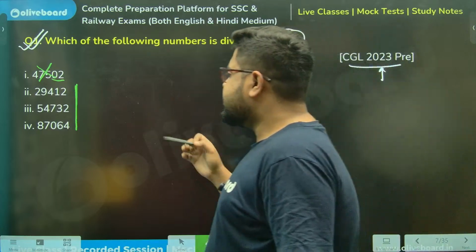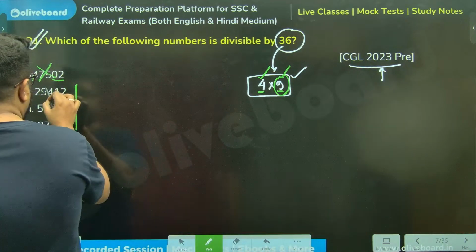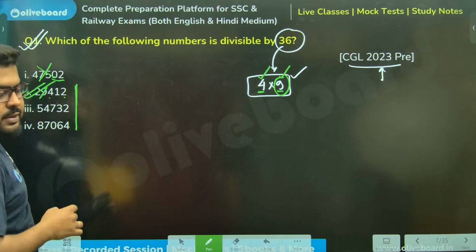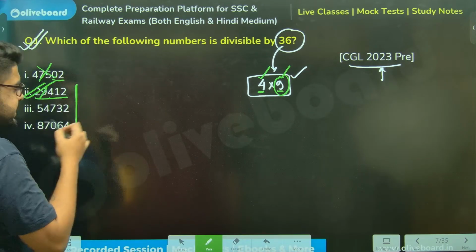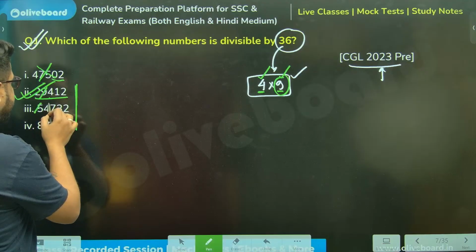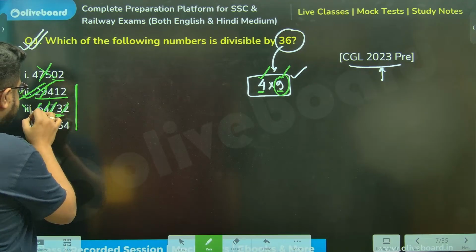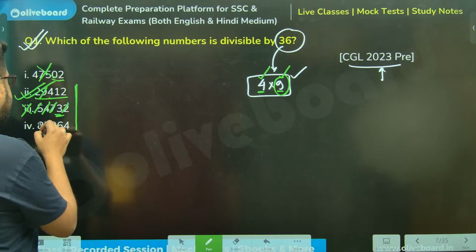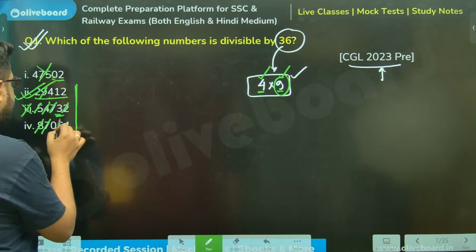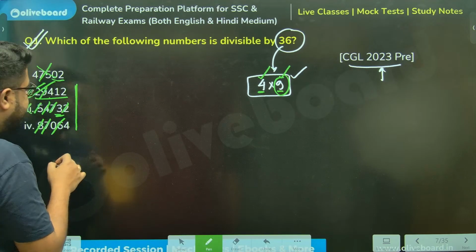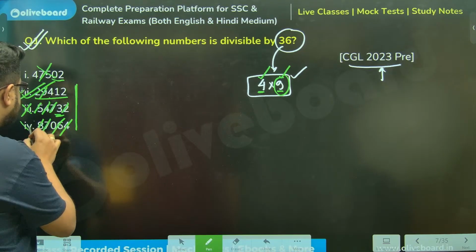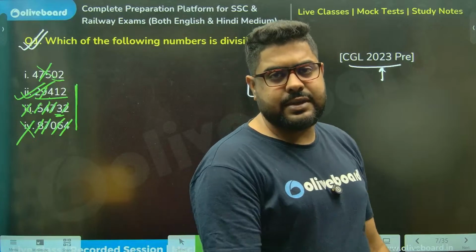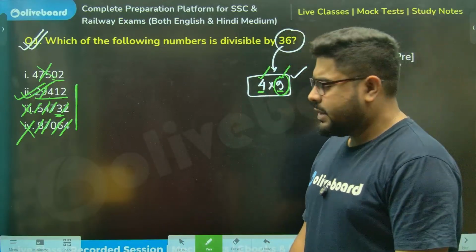Chalo. Sir, 9 is gone. 4, 4, 8, 9. Sir, this is the answer, because it is divisible by 9. But still, if you want to check, 5, 4, 9, 7, 2, 9, 3 is remaining, so this is not the answer. 6, 8 and 7, 15. 15 and 6 is how much, sir? 21 plus 4, 25. So this is also not an answer. So option 2 is 100% your answer. Very, very simple. Right?